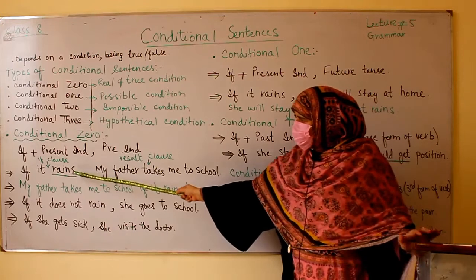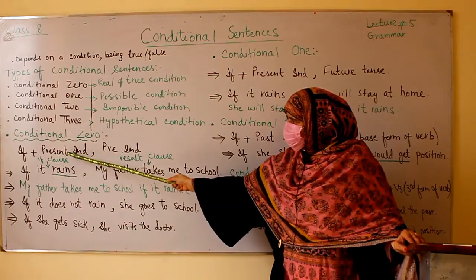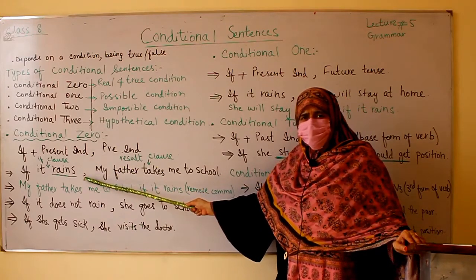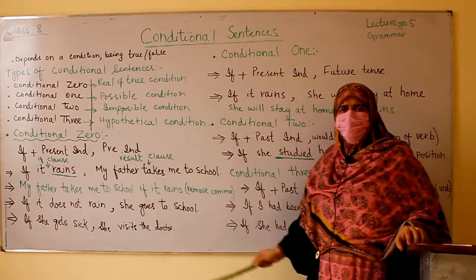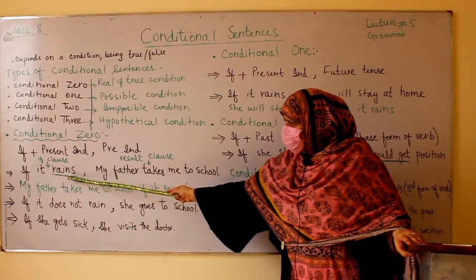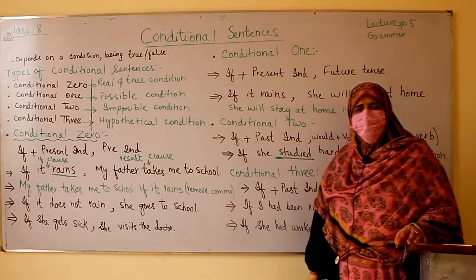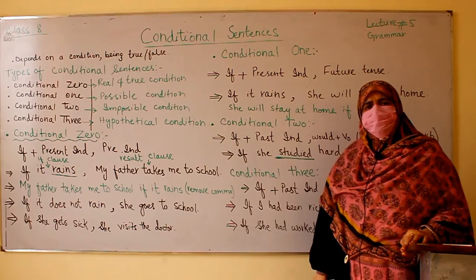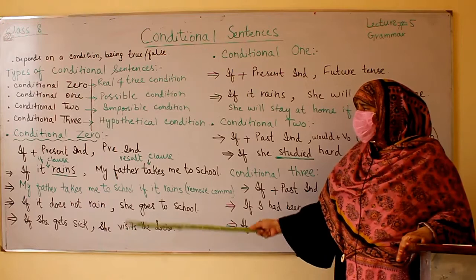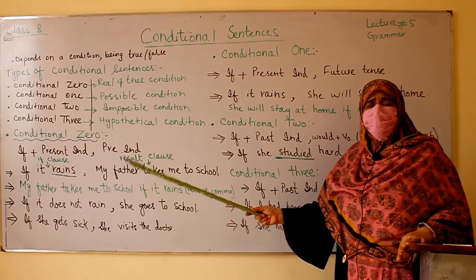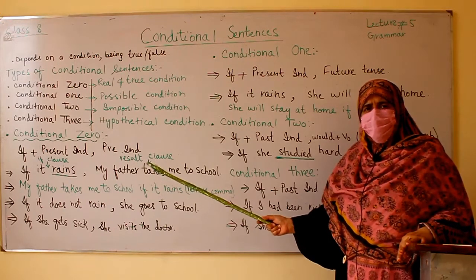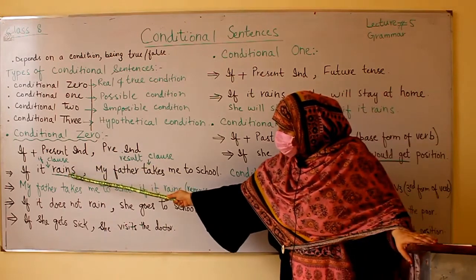Now you can easily see that rains is present indefinite tense. Then we put a comma, separating one clause from another clause. You can see that this, if it rains, is one clause. You should know that a clause is a part of a sentence conveying a complete sense, but it is only a part of a sentence. If it rains depends on another clause.